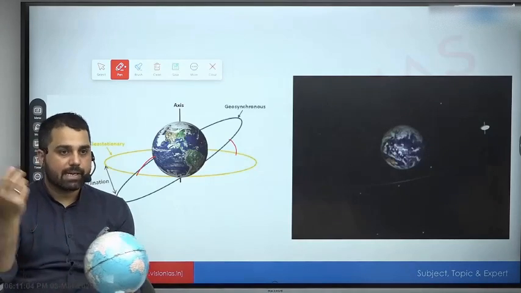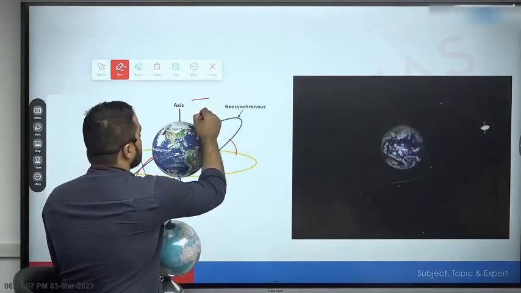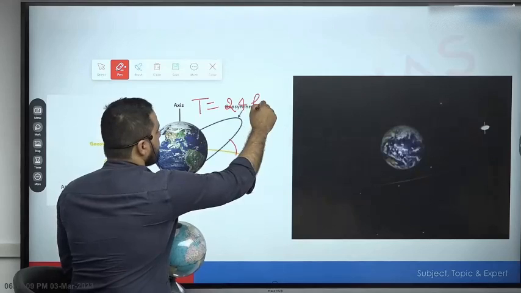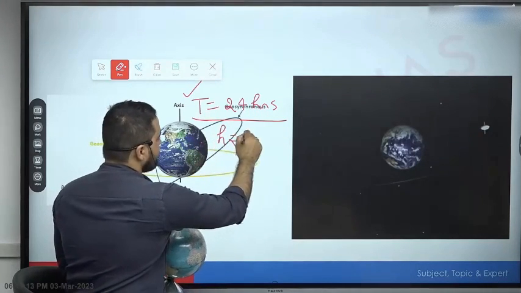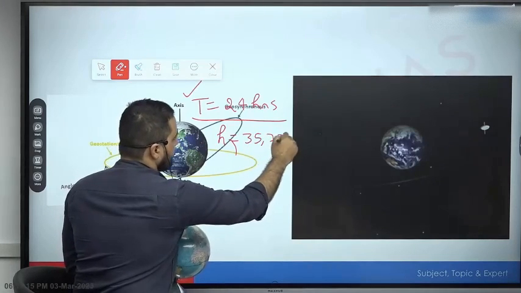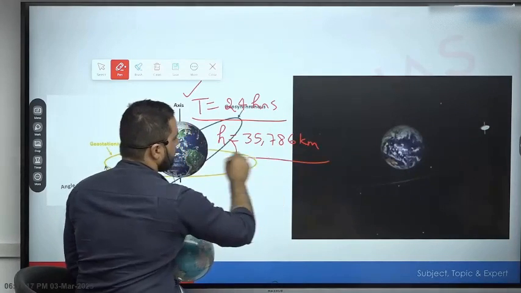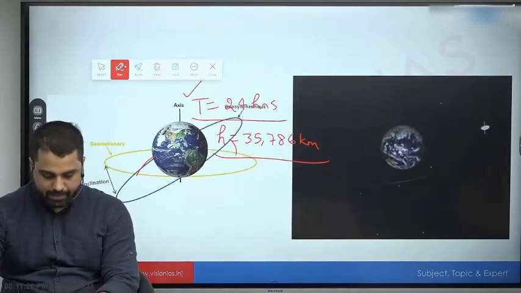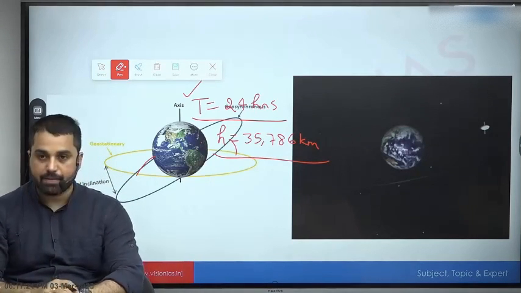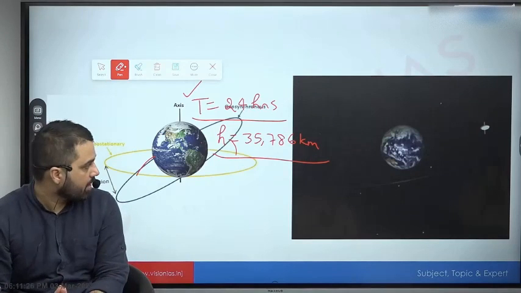By the way we already know कि time period 24 घंटे में इसको revolve कर जाना है. अगर आप time period पहले से लेके चलो, इसका जो height आता है that comes out to be 35,786 किलोमीटर. तो जो geosynchronous orbits हैं उनका जो हाइट है that is 35,786 किलोमीटर.